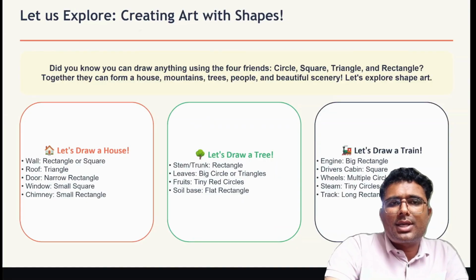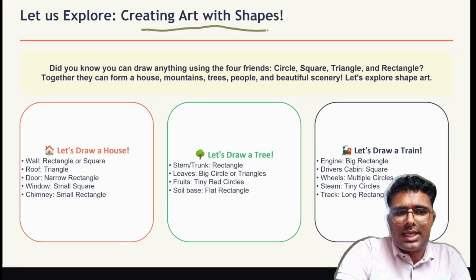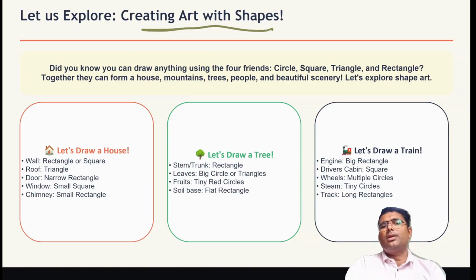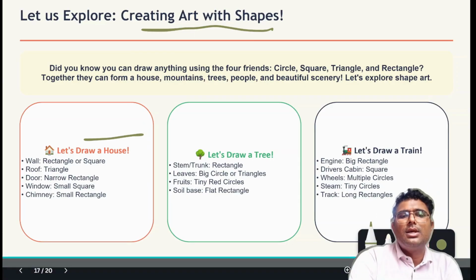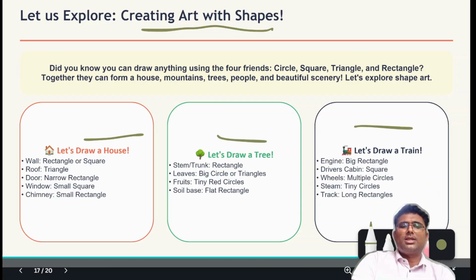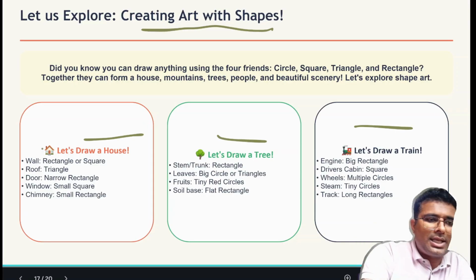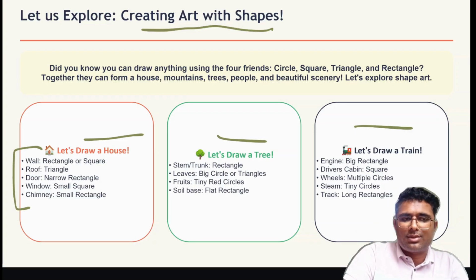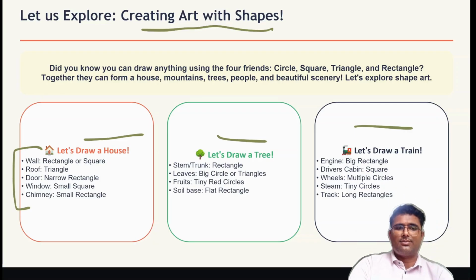Let us explore creating art shapes. So what we have to do here, we have to use all four shapes: circle, rectangle, square and triangle, and we have to draw a house, a tree and a train using these shapes. So these are the hints given here. Like for wall, what can you use? For wall you can use rectangle and square. For roof you can use triangle. For door, narrow rectangle. Window, small square. Chimney, small rectangle.